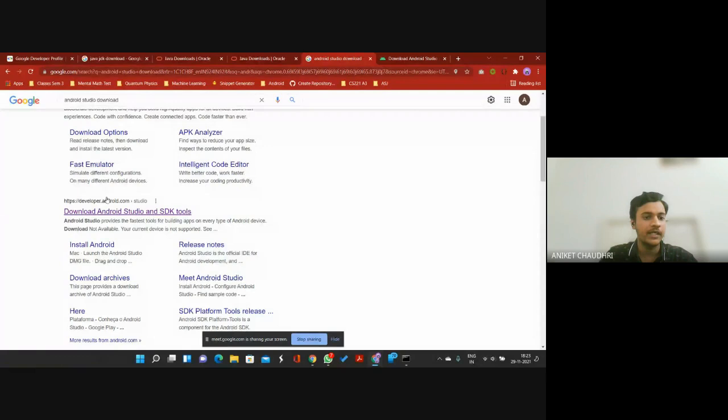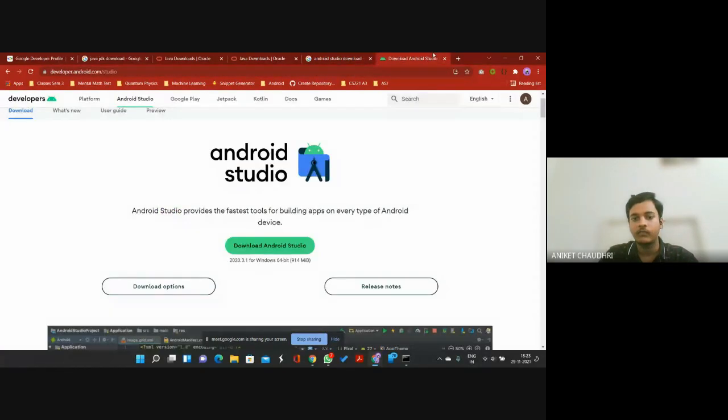Go to the first website by developer.android.com, and the website will automatically detect your operating system. If it shows some incorrect operating system, you can go to the download options and choose the right download file for you, and then click the download Android Studio button. The Android Studio is a bit large. It shows 1 GB here, approx 1 GB. So it will take some time. Also, after installing, it will take some additional downloads and take around half an hour or 45 minutes to completely install, based on your network speed. If your network speed is very good, it will install very quickly.